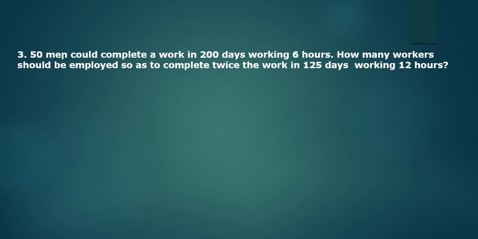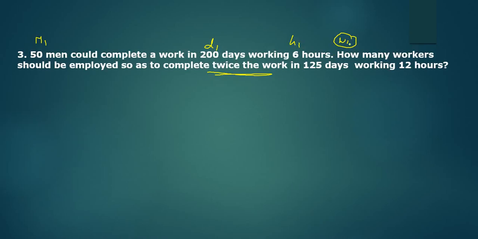See here, 50 men could complete a work in 200 days, working 6 hours a day. How many workers should be employed so as to complete twice the work? Here using the word twice the work in 125 days, working 12 hours. Now what is given here? M1 is given, D1 is given, H1 is given. We don't know W1 here, we'll see that later. How many workers should be employed so as to complete twice the work?